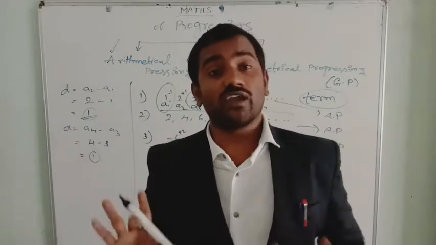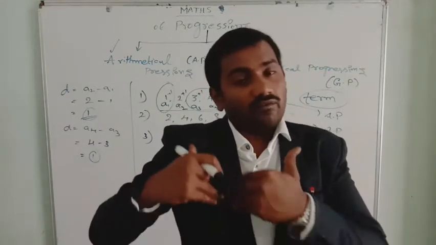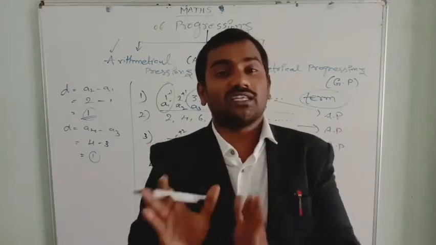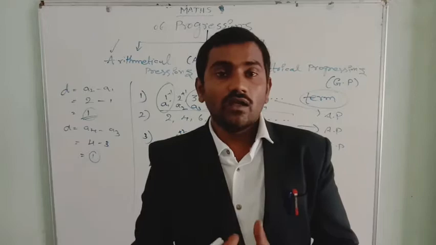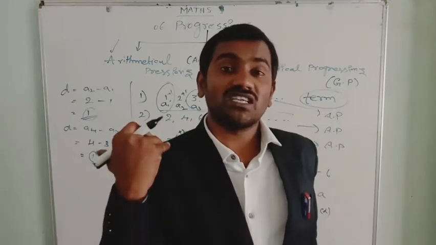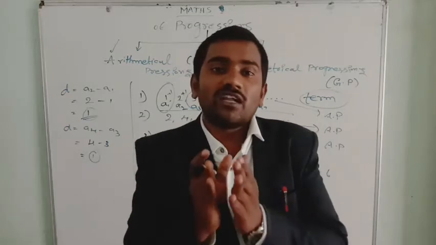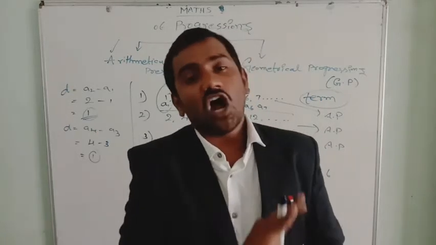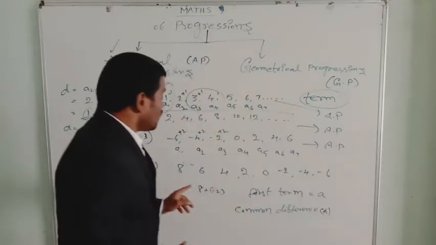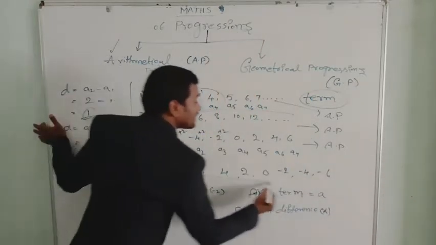In this way also we can identify whether the given list of numbers is in arithmetical progression or not. How can I identify? If the common difference is the same, then the list of numbers is in arithmetical progression. If the common difference is not the same, they are not in arithmetical progression.